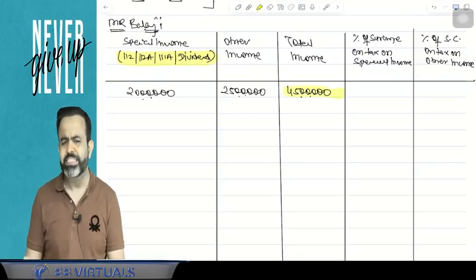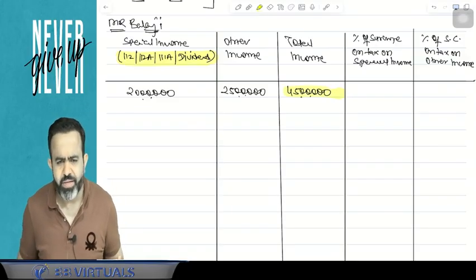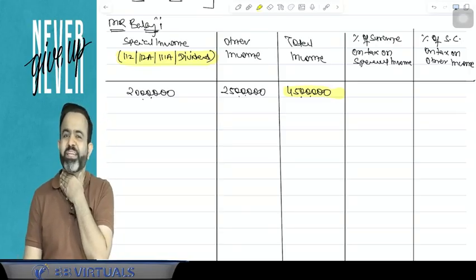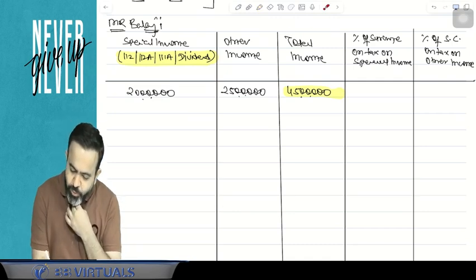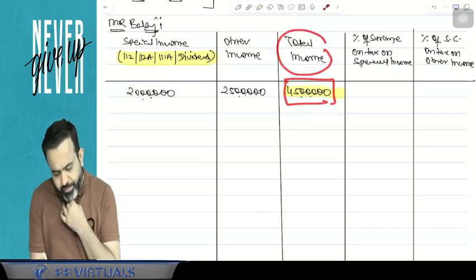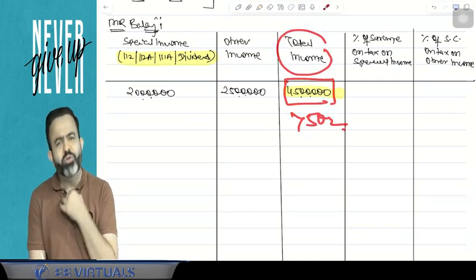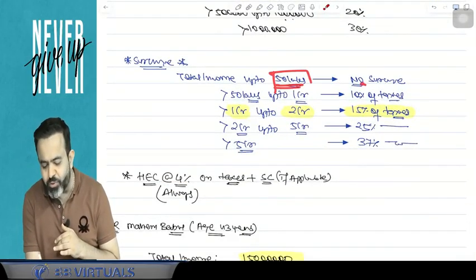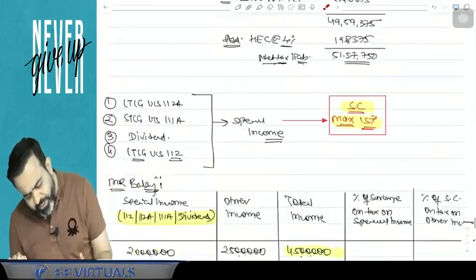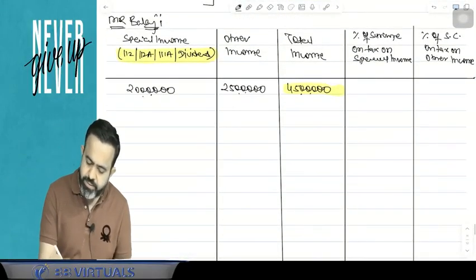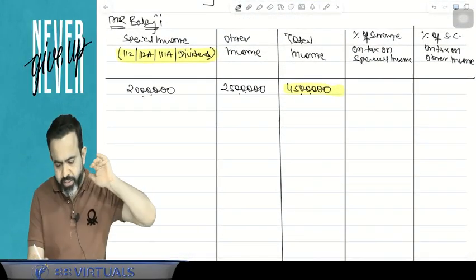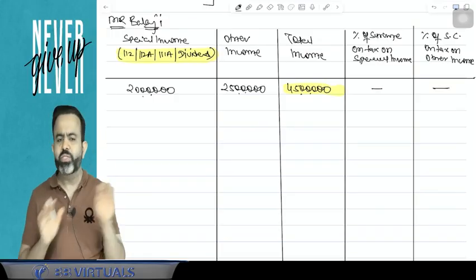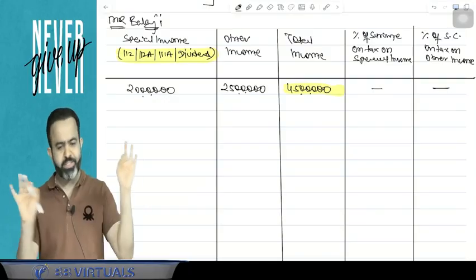So can I say that surcharge is applicable here? Answer is no, surcharge is not applicable, because you have to check the total income now. If your total income is more than 50 lakh, then only surcharge is applicable. If your total income is up to 50 lakh rupees, then there is no surcharge. So in this particular case, surcharge is not applicable even on the tax on the special income, and on the tax on the other income also surcharge is not applicable.